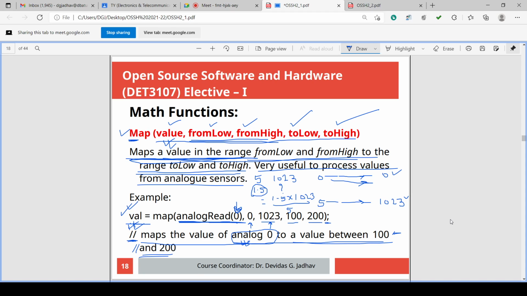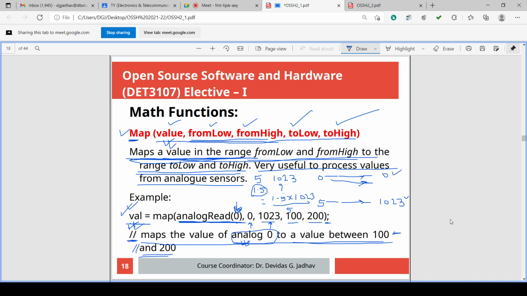in both cases, analog input as well as analog output, whatever read value is there, suppose from one sensor, the sensor is giving an analog value that is read on the analog pin. The analog to digital converter converts that analog value between 0 and 5 volts and gives the value inside the microcontroller in the range of 0 to 1023.